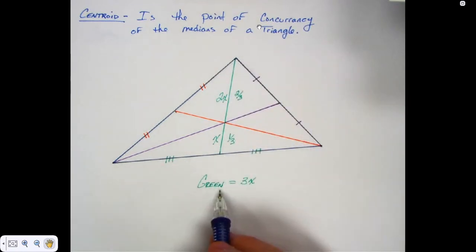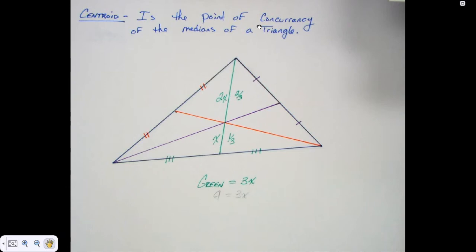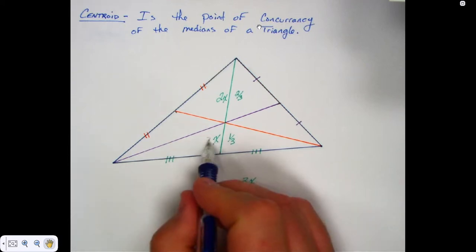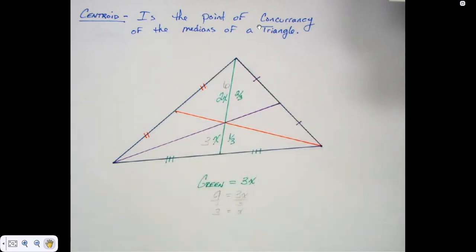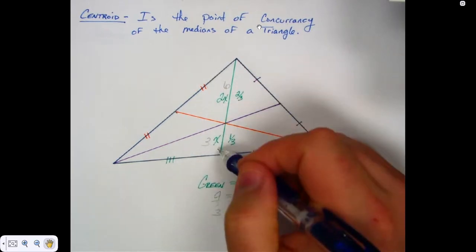Well, the whole thing is this green thing, right? So 9 would equal what? Don't write this down. 3x, correct? Well, I could find x then, couldn't I? What would I do? So x would be what? So this would be 3, and what would that make this? 6? Because it's always double what the smaller part is, correct?